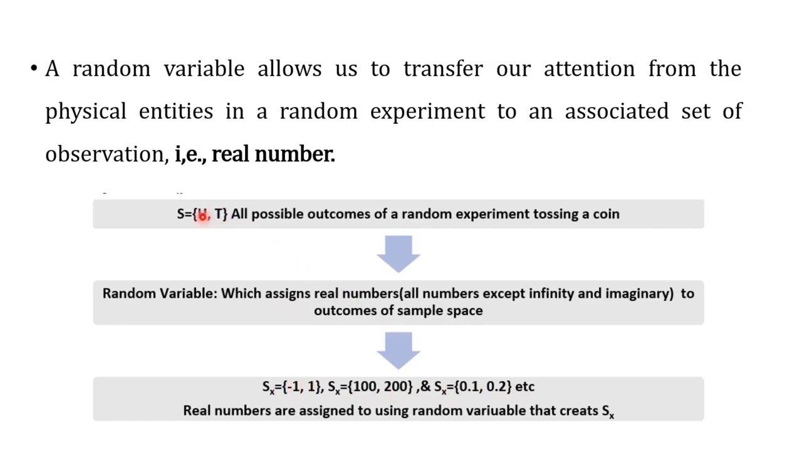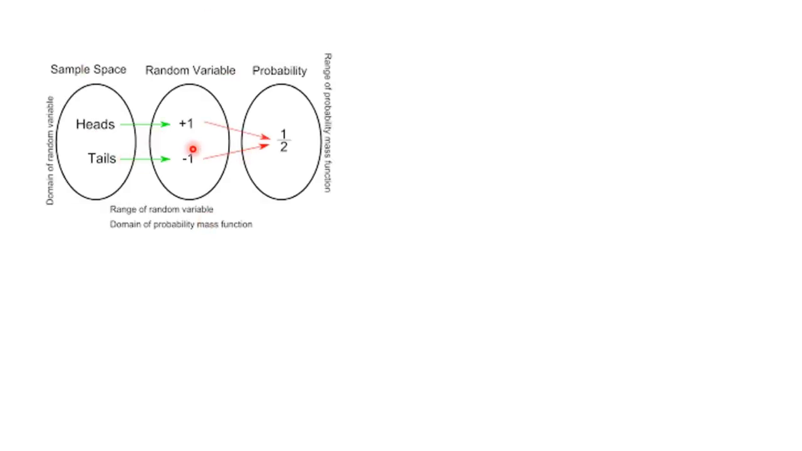So if head is the result, I may give 1,000 rupees to one of my friends, or 2,000 rupees to friend number B, and so on. It may be any number. So these are the physical quantities and these are the real numbers. A random variable transfers one form of entity into another form of entity. That's why a random variable assigns real numbers to the outcomes of the random experiment.